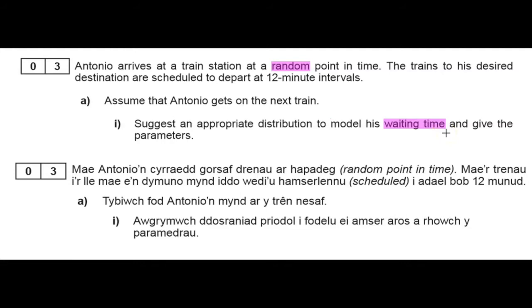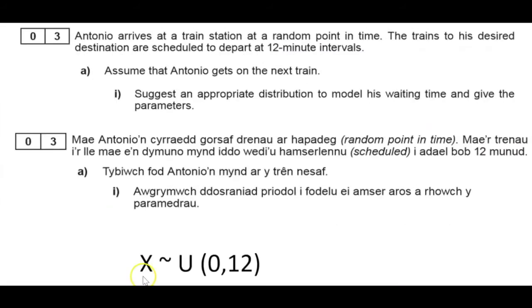And this time is equally likely. So this will be a uniform distribution, a constant distribution. So X is a uniform distribution defined over the interval 0 to 12 minutes.